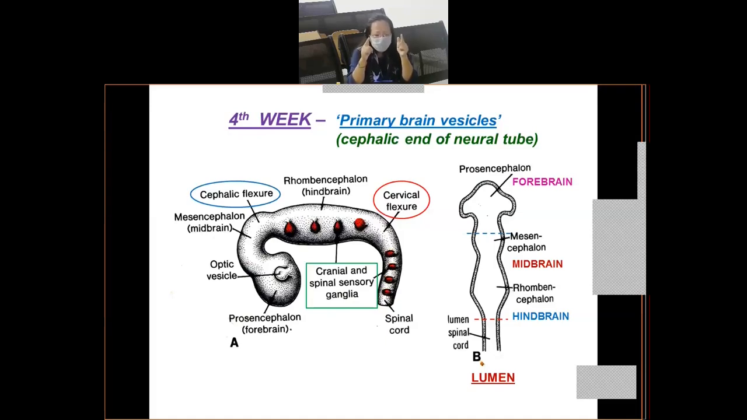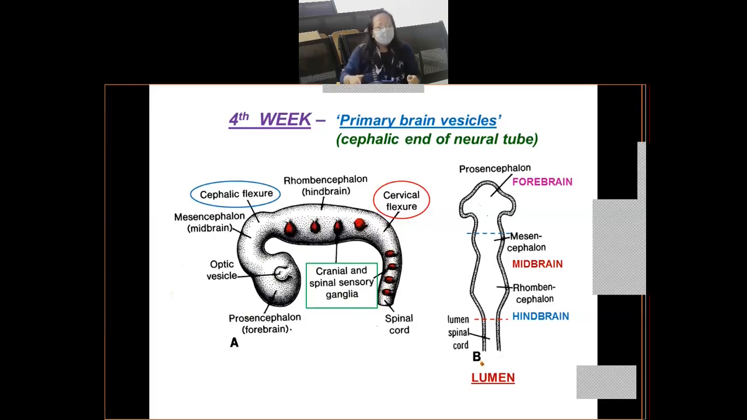So from these three brain vesicles, the prosencephalon, the mesencephalon, and the rhombencephalon, you will have the development of the brain. Right? So basically your forebrain, your midbrain, and your hindbrain, which constitute the entire brain, will develop from these three primary brain vesicles. And where do you find these primary brain vesicles? You will find them developing from the cephalic end of the neural tube, which is enlarged.